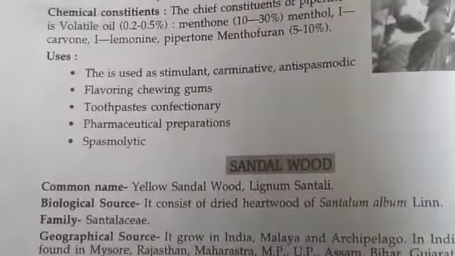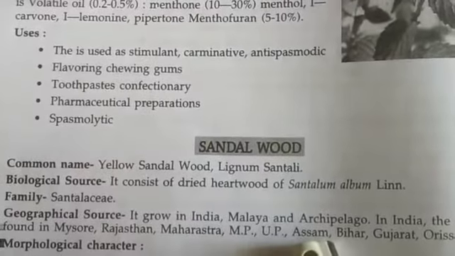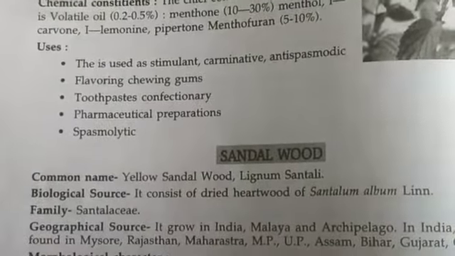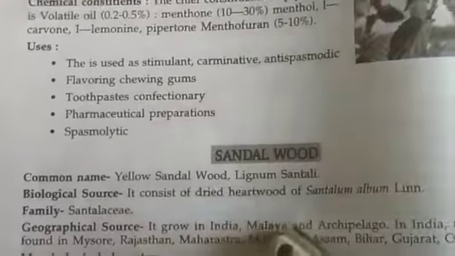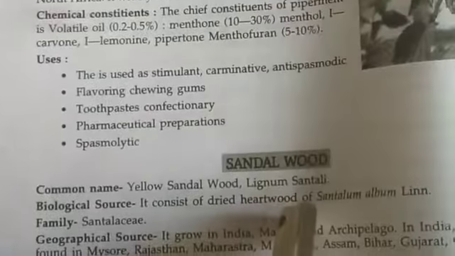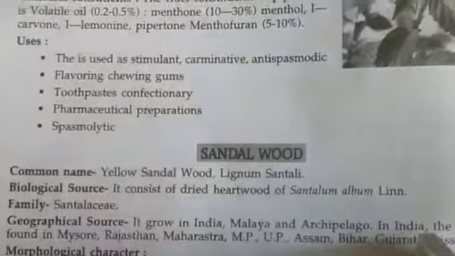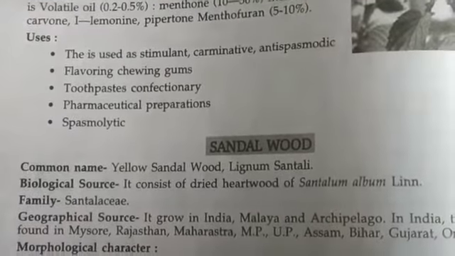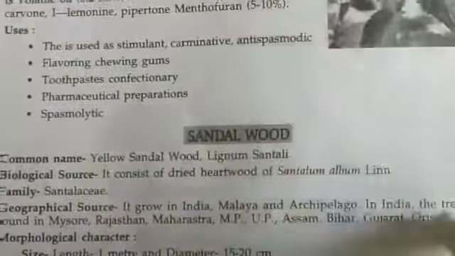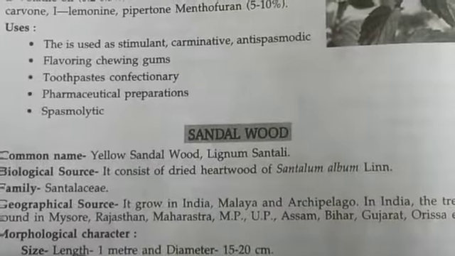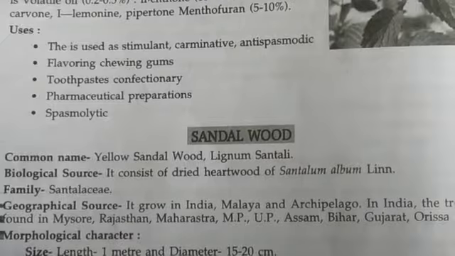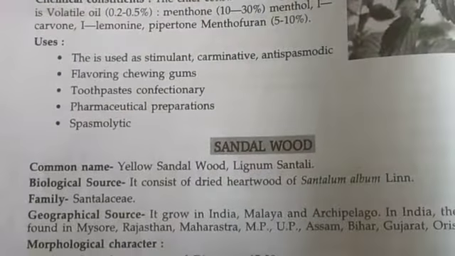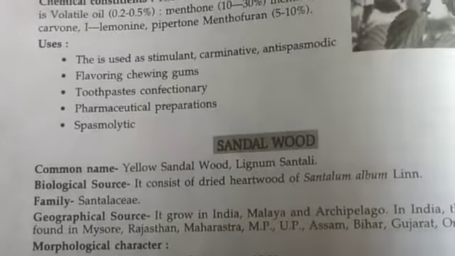antispasmodic. Next is sandalwood. The common names of sandalwood are yellow sandalwood, Lignum santali. The biological source consists of dried hardwood, mention that dried hardwood of Santalum album, and the family is Santalaceae. It is found all over India, basically Rajasthan, Maharashtra, MP, UP, Assam, Bihar, Gujarat and Orissa, and other than that Malaya and the archipelago it is found.